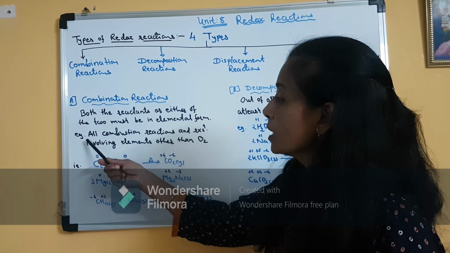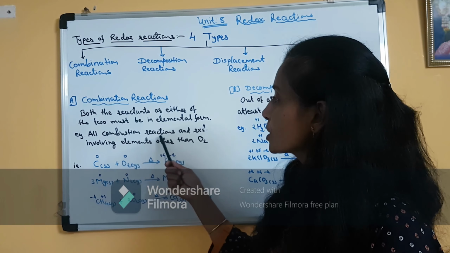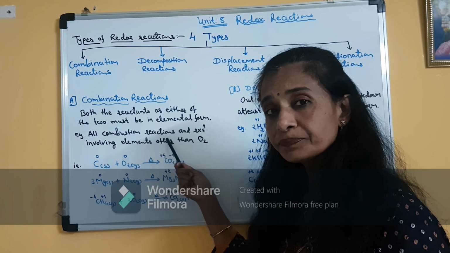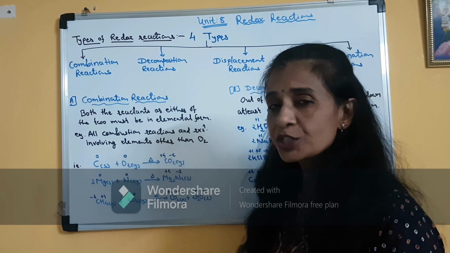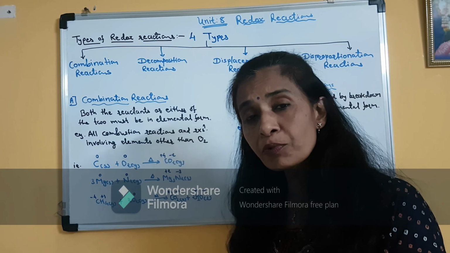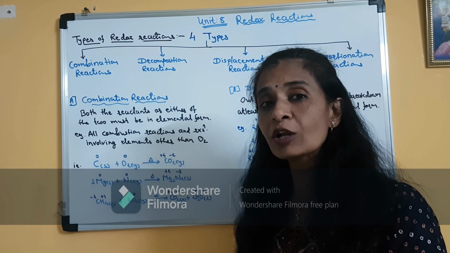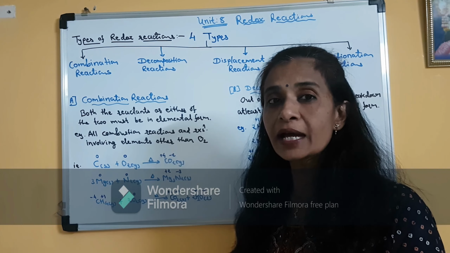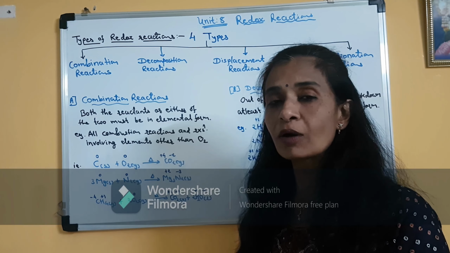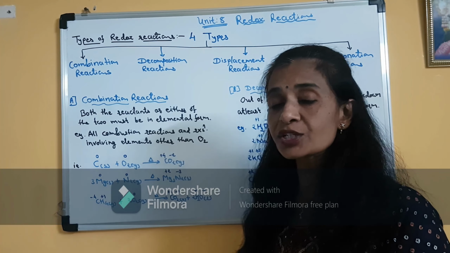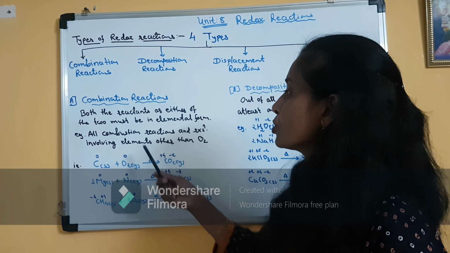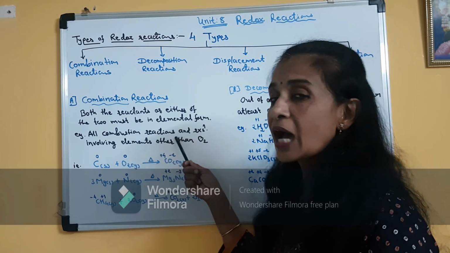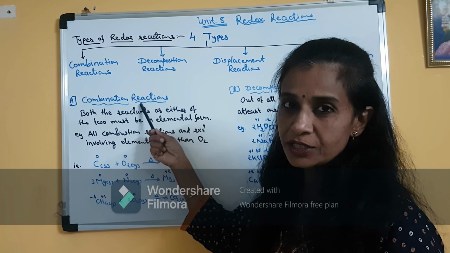Clear? So for example, all combustion reactions are combination reactions. Why? Because in every combustion reaction there is involvement of dioxygen, means O2 gas, and this dioxygen is in elemental form. Clear? Which is in a zero oxidation state. So all combustion reactions are combination reactions.